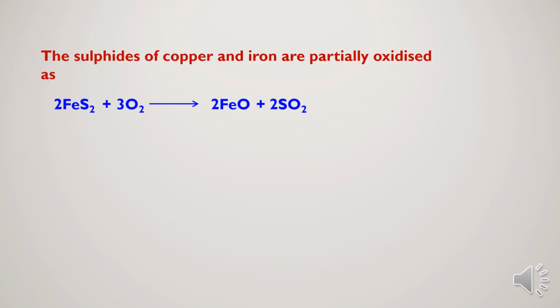Then the FeS and Cu2S released in the previous reaction are partially oxidized: FeS partially oxidizes to FeO, whereas Cu2S partially oxidizes to Cu2O.